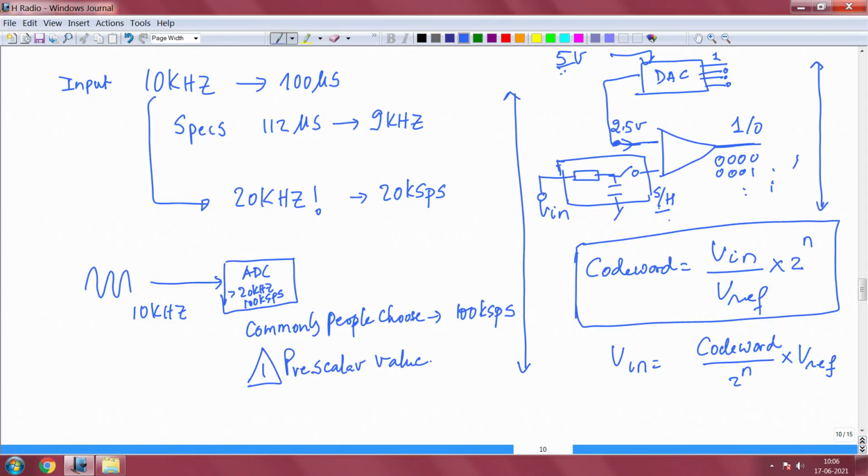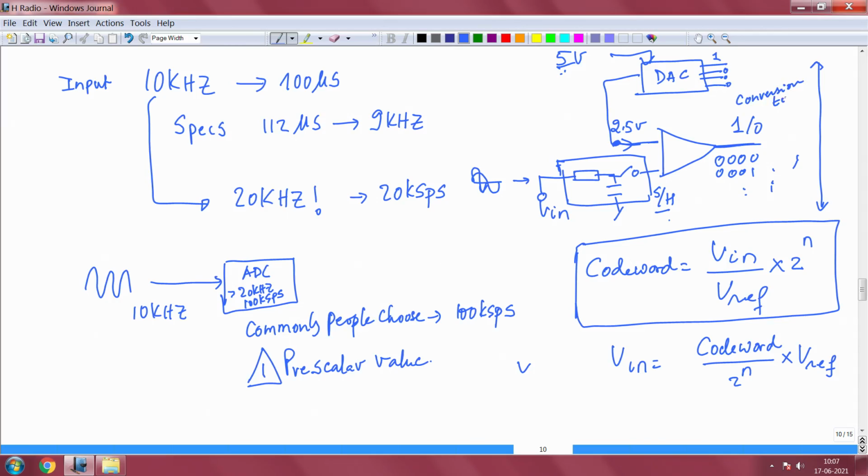Look at this picture. What actually happens is when the input is coming here, AC input, let me remove this and show it like this, a much higher frequency comes and so on. So, this high frequency input signal is coming here, this capacitor has to charge, and I mentioned to you that the output has to hold when the capacitor is read, so that you get the digital output. Now, this has a certain latency associated with the operation, right. All this actually means that there is something called a conversion time.